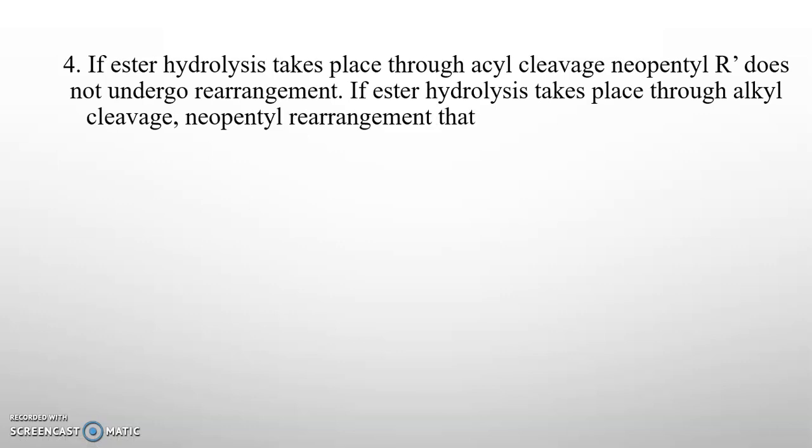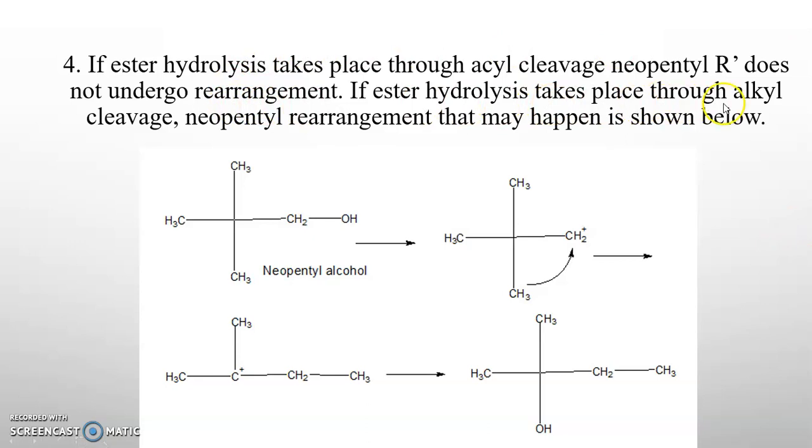Fourth evidence, if ester hydrolysis takes place through acyl cleavage, the neopentyl R dash does not undergo rearrangement. If ester hydrolysis takes place through alkyl cleavage, the neopentyl rearrangement that may happen is shown below. Here, if this bond is broken, a carbocation is formed and it is primary. To attain stability, this methyl group migrates to this carbon and it forms a tertiary carbocation, and water attacks here to give this alcohol. This rearrangement is known as neopentyl rearrangement.